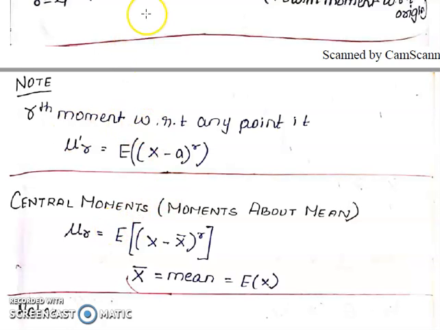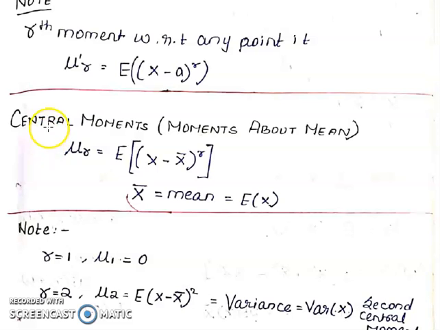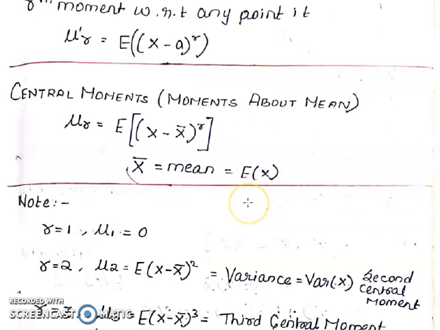Now, the rth moment with respect to any point. The last one was a moment with respect to origin, but here it is any point: mu dash r equal to E of (x minus a) power r, where a is any point. Now central moments, another important definition, that is the moment about mean. First one is moment about origin, this one is moment about a point, this is moment about mean. That is mu r equal to E of (x minus x bar) power r, where x bar is the mean, simply E of x.